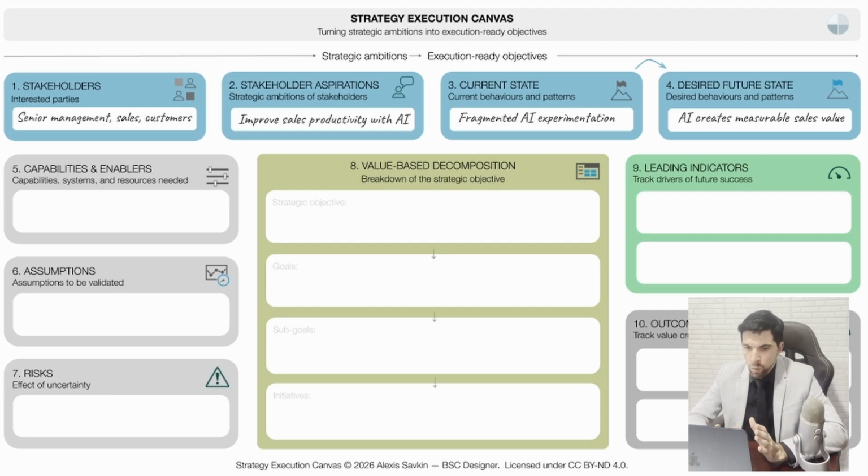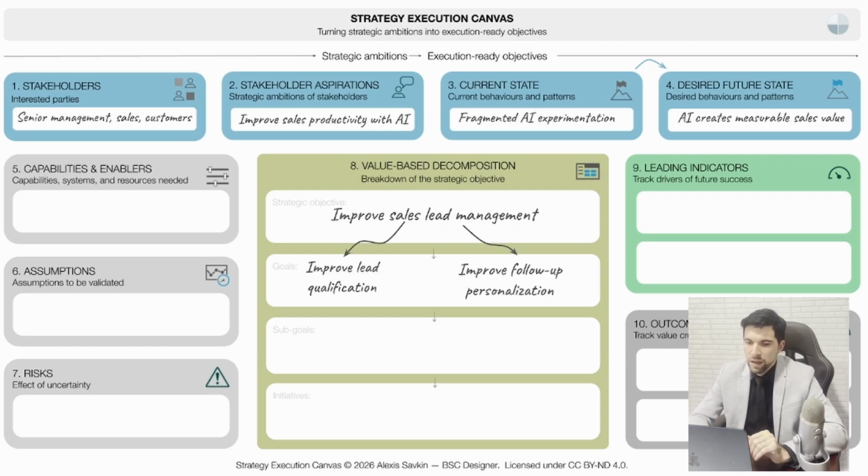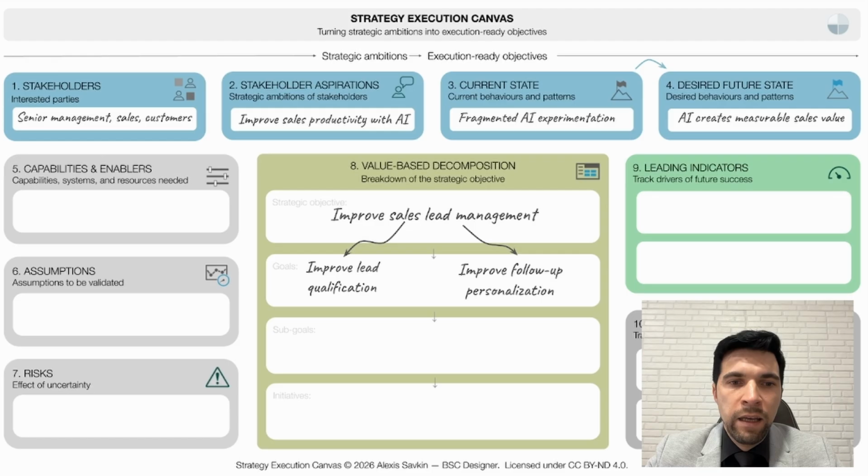For example, we can select a concrete objective: improve sales lead management. To make it more specific, we break it down into improve lead qualification and improve follow-up personalization. Now the direction becomes clearer. At any point, we can pause the decomposition and think about our operational environment. For example, what risks are related to these objectives?